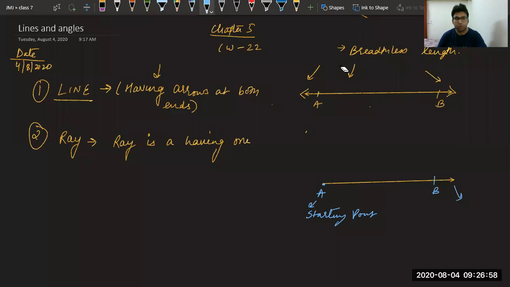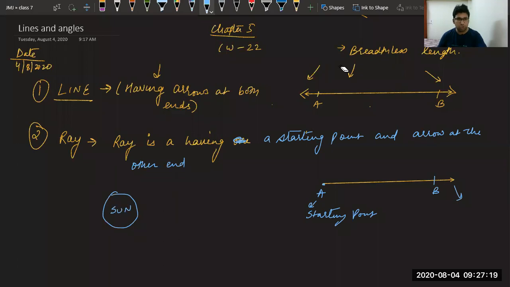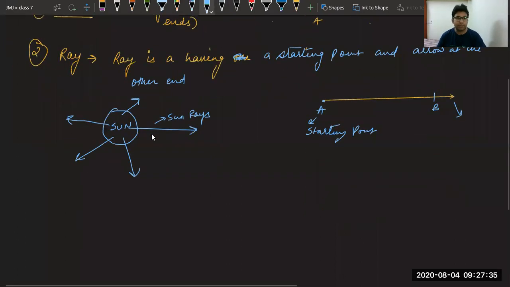Now, a ray is having a starting point and an arrow at the other end. So as you have seen in the case of the sun also, we have a starting point, that is the sun, and rays go like this in all the directions. So these are sun rays. Now, third point, line segment.